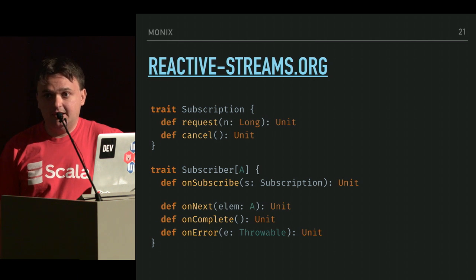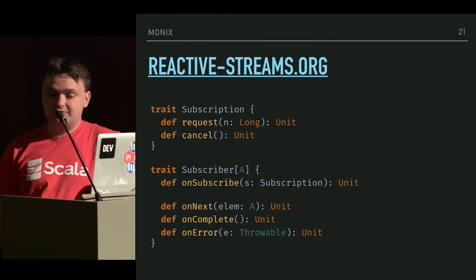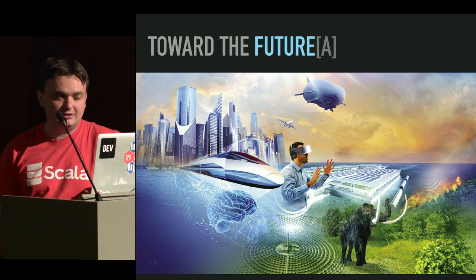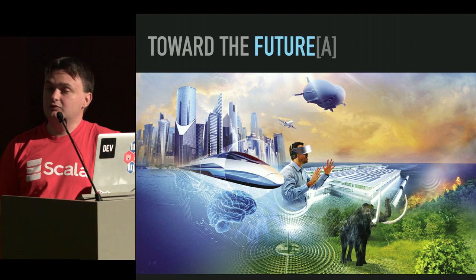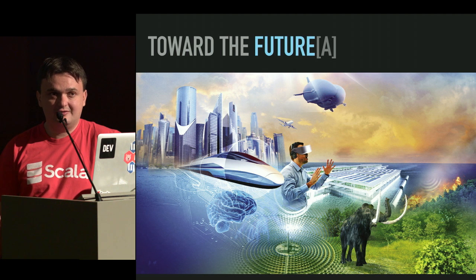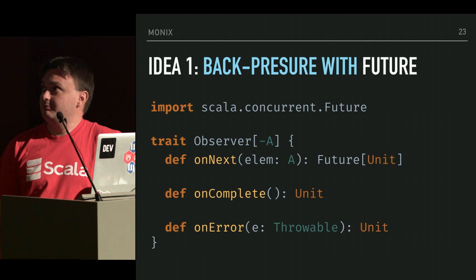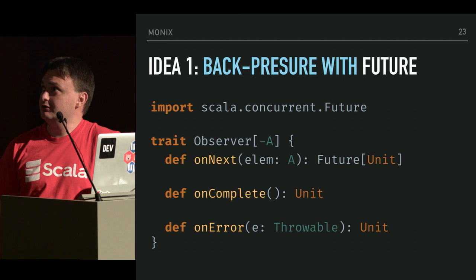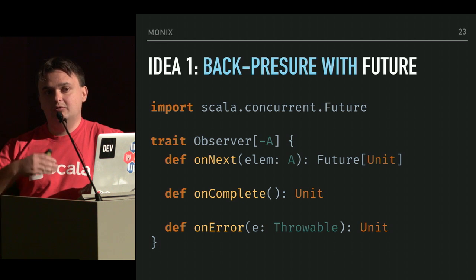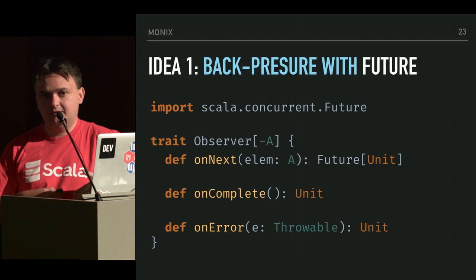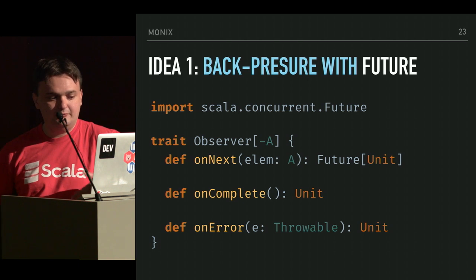So around that time, but a little before that actually, I had the idea, and it's really not an original idea because it's obvious, to use futures, Scala's standard Future, for back pressure, because that's what Future was built for. And simply have the producer back pressure on the onComplete event of that returned future from onNext. So the producer pushes an event, the consumer returns a future, the producer has to wait on that future, and so on and so forth.